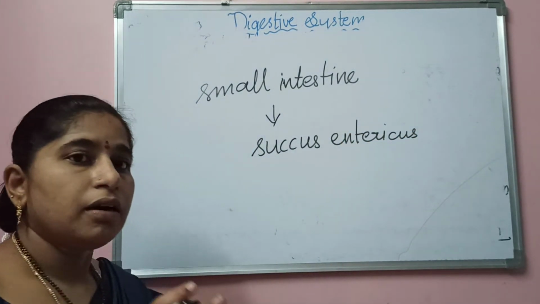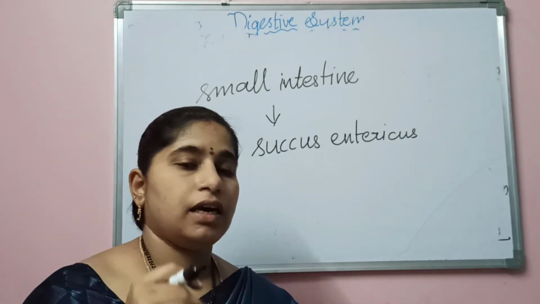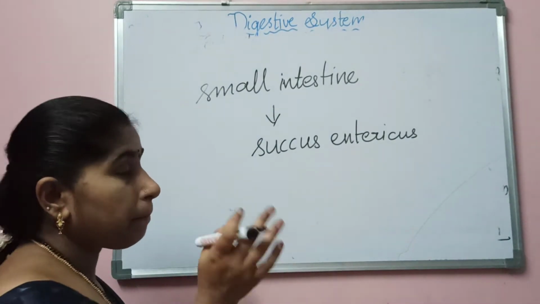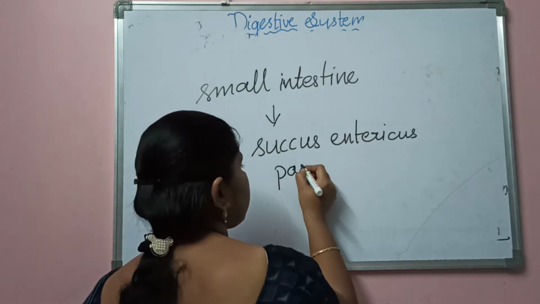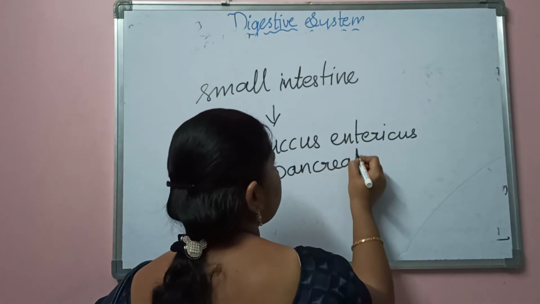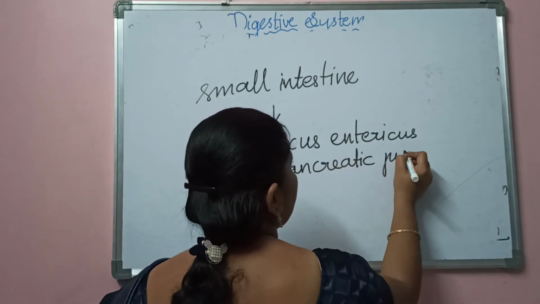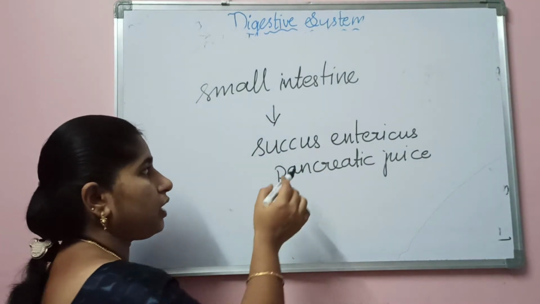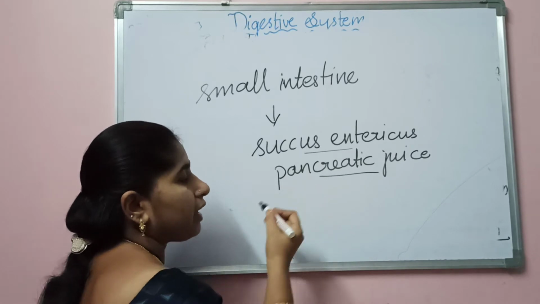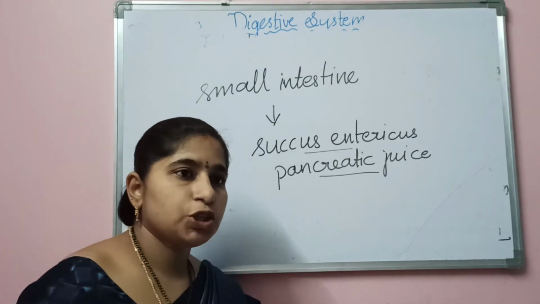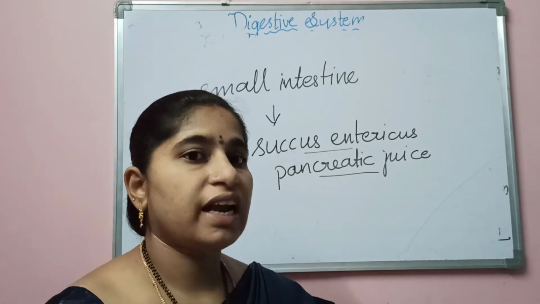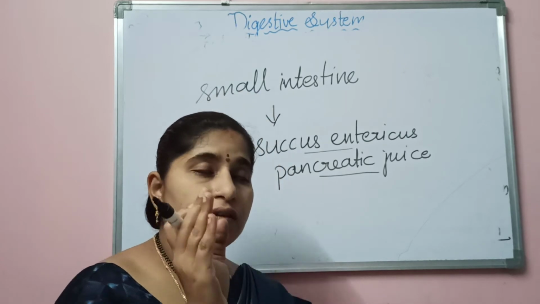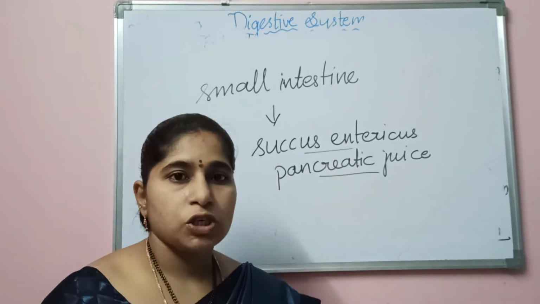The pancreas is also present above the small intestine, and pancreatic juice also enters into the small intestine. With the help of succus entericus and pancreatic juice, carbohydrates, proteins, and even fats are digested in the small intestine.